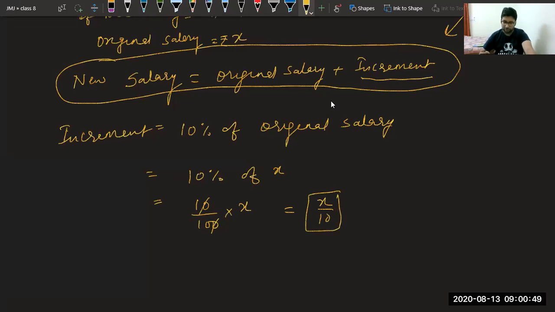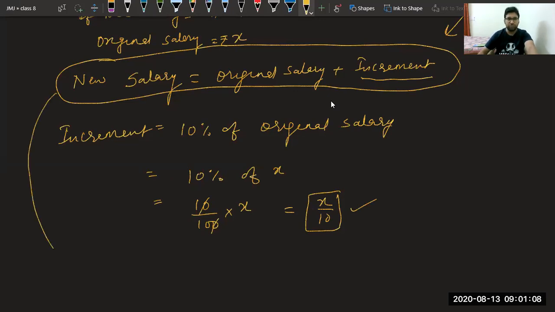Jishan, you are correct, beta. Your way is also correct. Class, I'm again reminding you, there are many ways to solve these questions. I am taking the way which is most convenient. You can take other ways also, which are easy and short also. So we have got this increment of X upon 10.